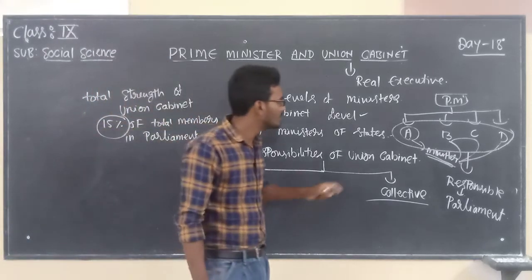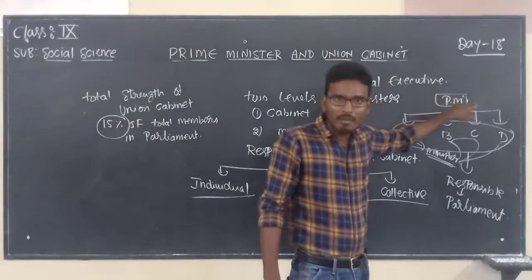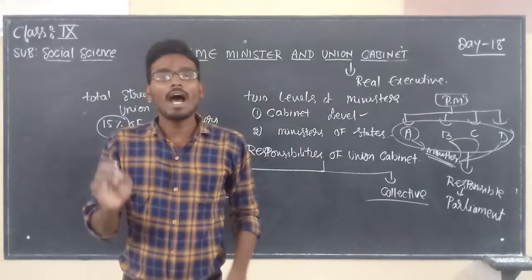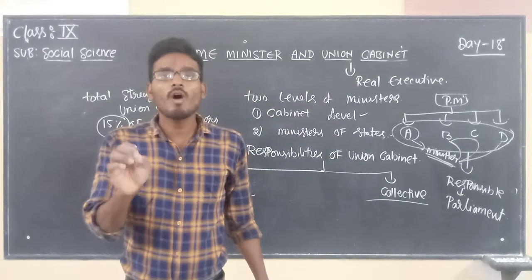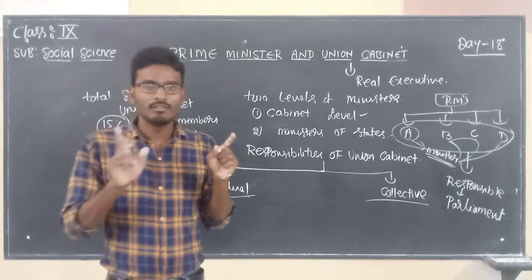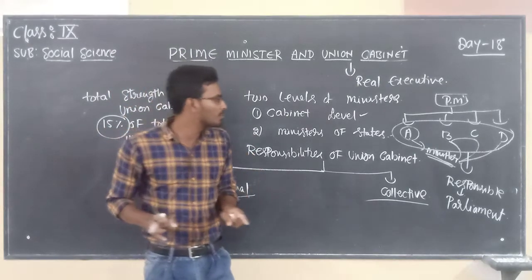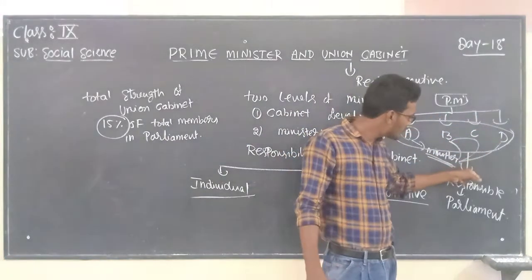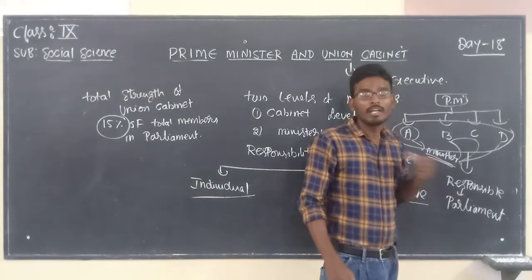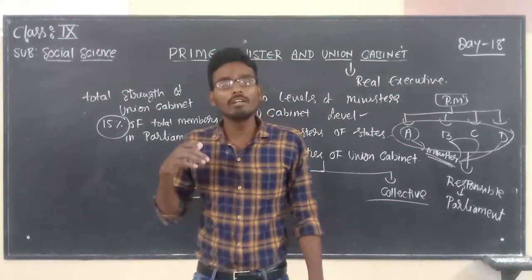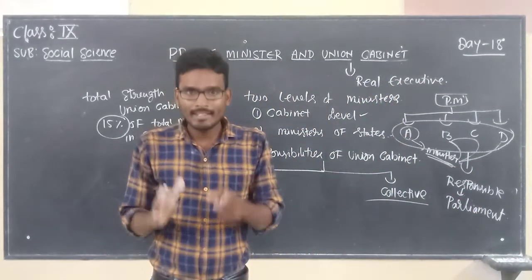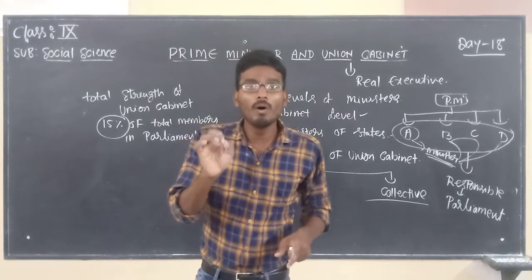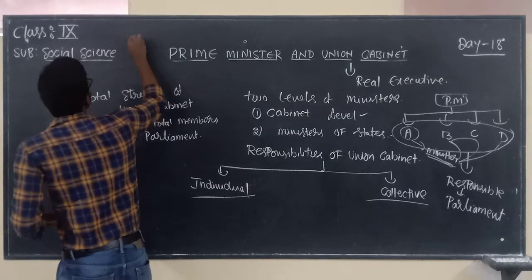Why? Because the Prime Minister and his cabinet enjoy their power in the house until they have confidence in the house. Very, very important. You must remember this point. All the ministers in the union cabinet are responsible towards parliament. If the cabinet fails to give answer to the parliament, at that time that cabinet will be removed through no confidence motion. Very, very important.